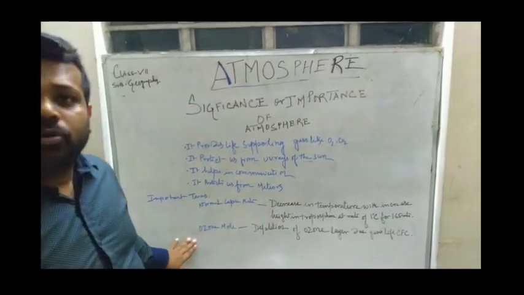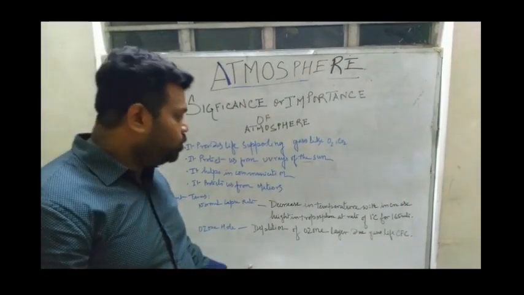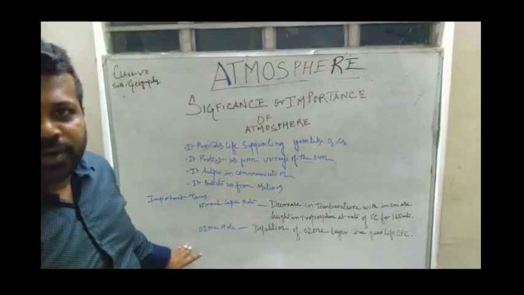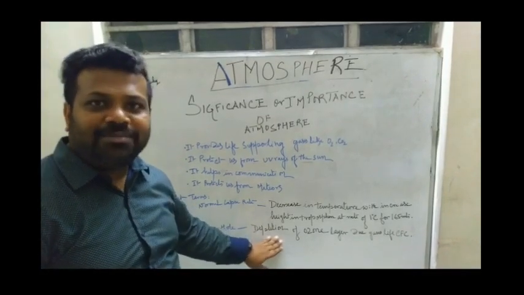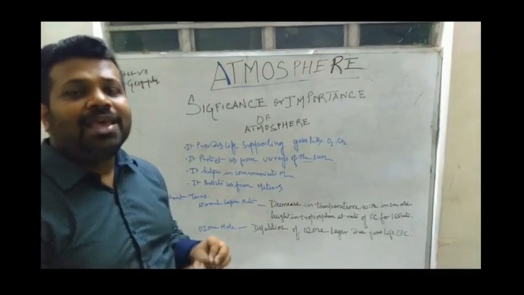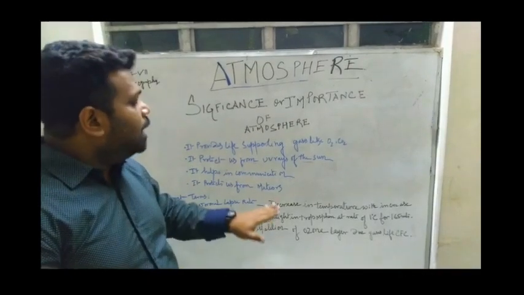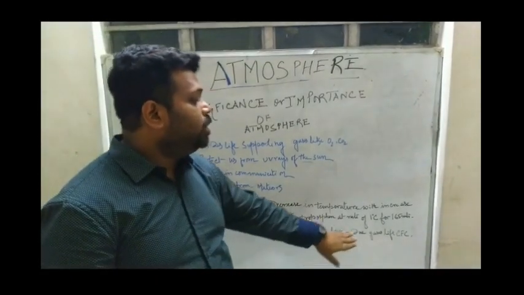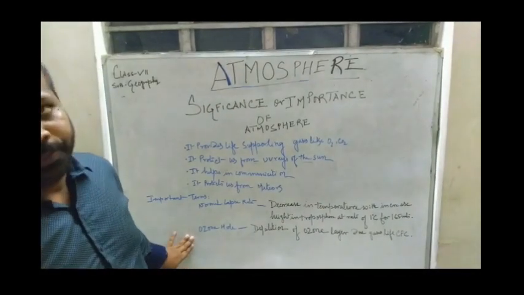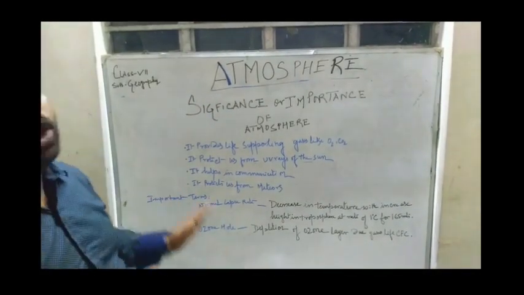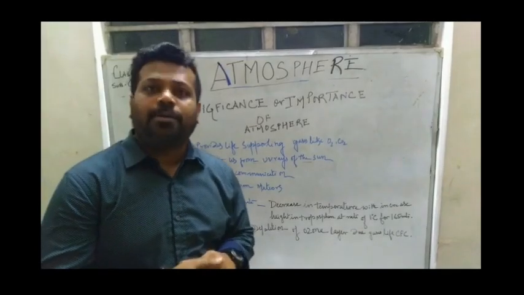We have talked about the ozone layer, and we have said that the ozone layer protects us from the ultraviolet rays of the sun. Now this ozone layer is getting depleted. Depleted means the ozone layer is getting thin. This depletion of the ozone layer due to gases like CFC is called the ozone hole. So this is all about the chapter atmosphere.